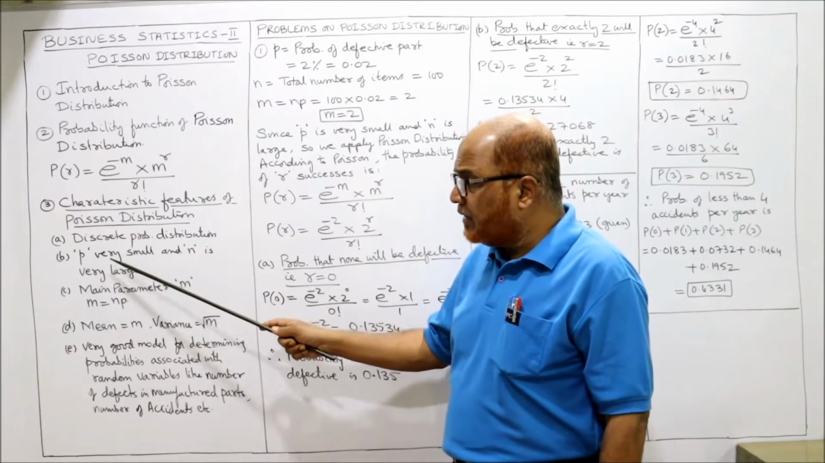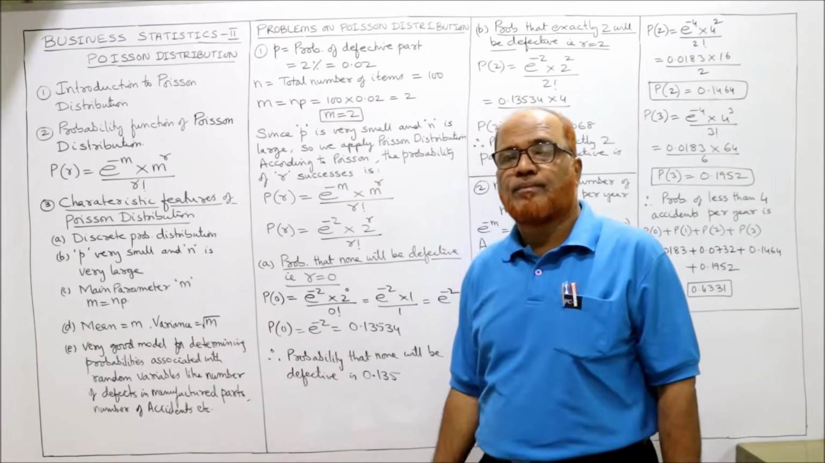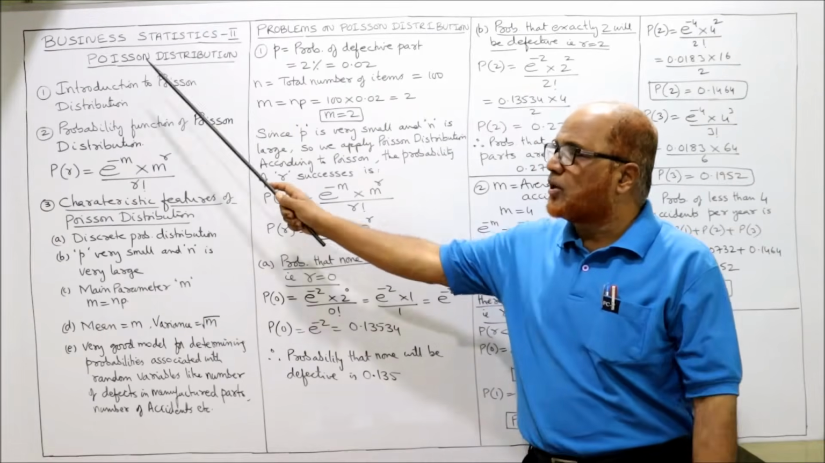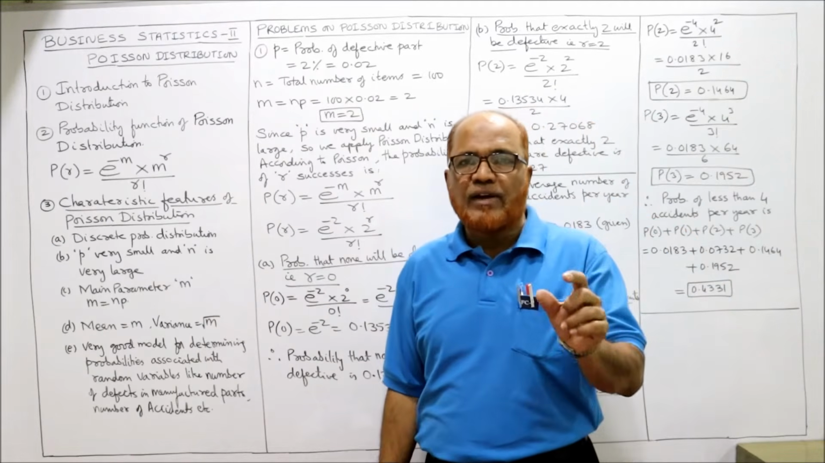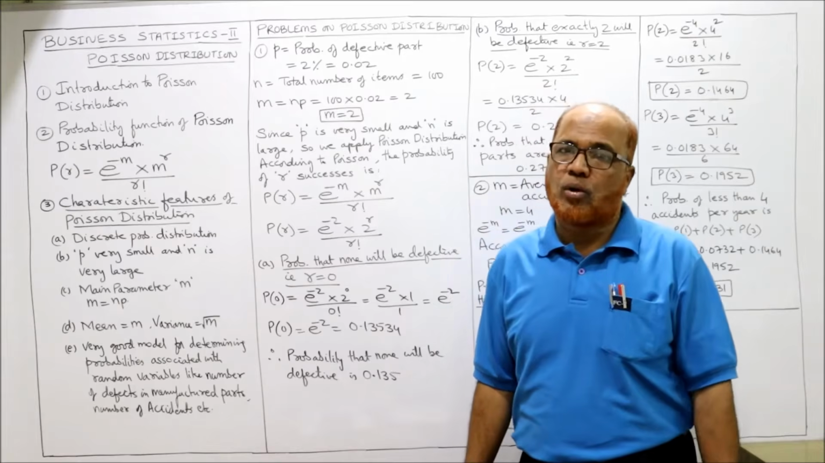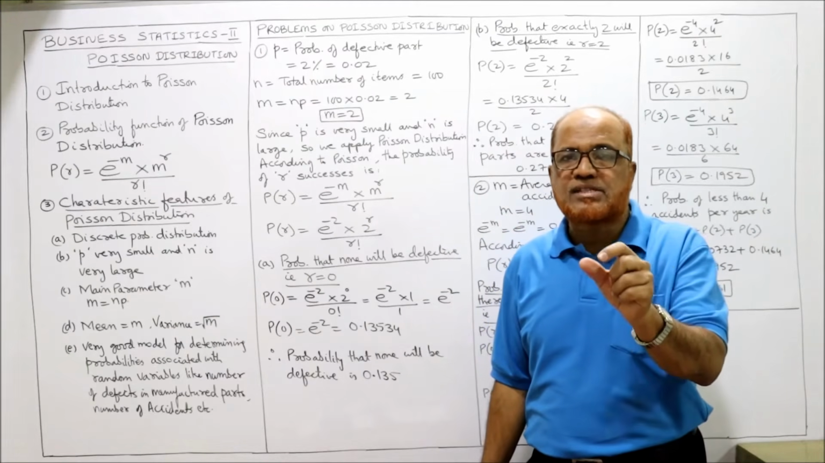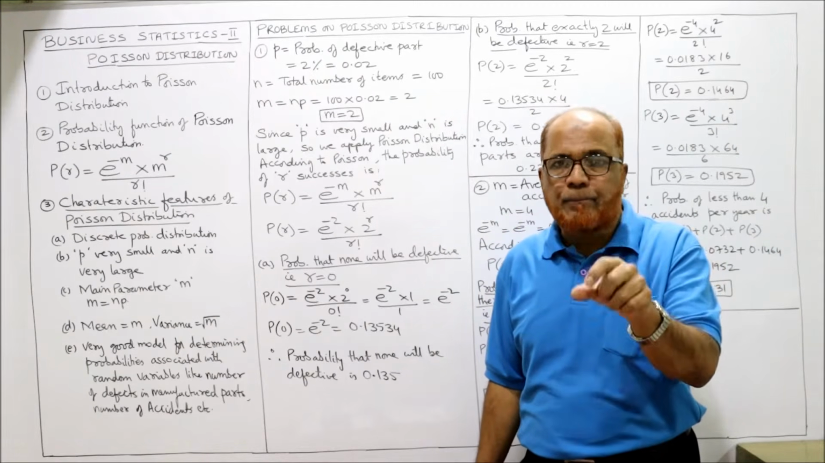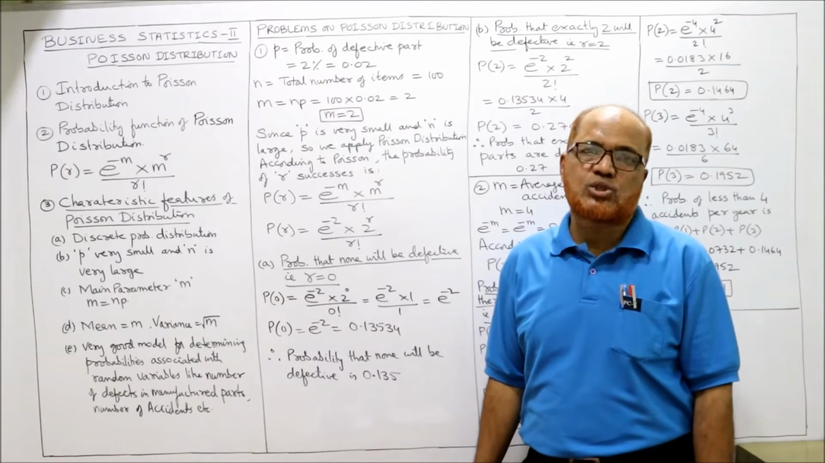Then p is very small and n is very large. One of the characteristic features of the Poisson distribution is that the value of n, the number of trials, will be large, whereas p, the probability of success, the probability of the event happening, is very, very small.